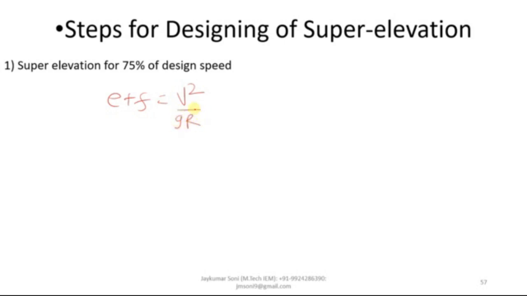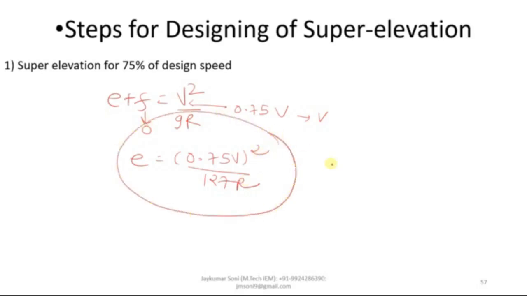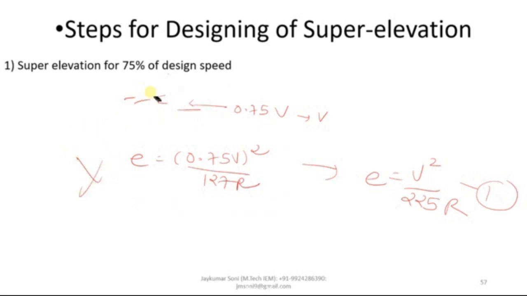If you want to go for a practical consideration and mixed traffic condition, you need to take the F value equal to 0 and V as 0.75 V instead of V. So E is equal to (0.75 V) whole square divided by 127 R. If you simplify this equation, you will get the ultimate equation as E is equal to V square by 225 R. So this is the first step, that the super elevation for 75 percent of the design speed is calculated and the value of friction is neglected.